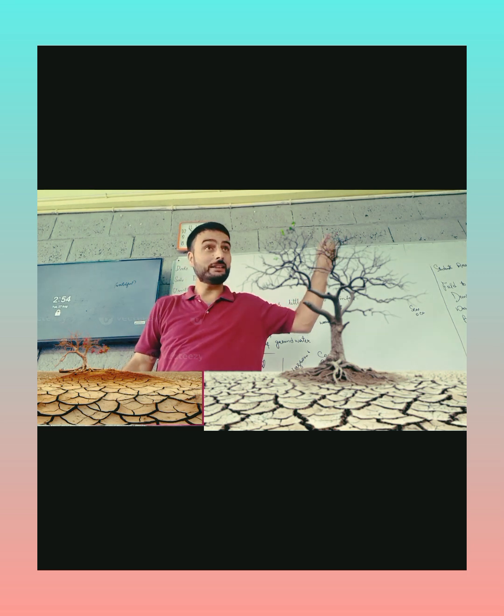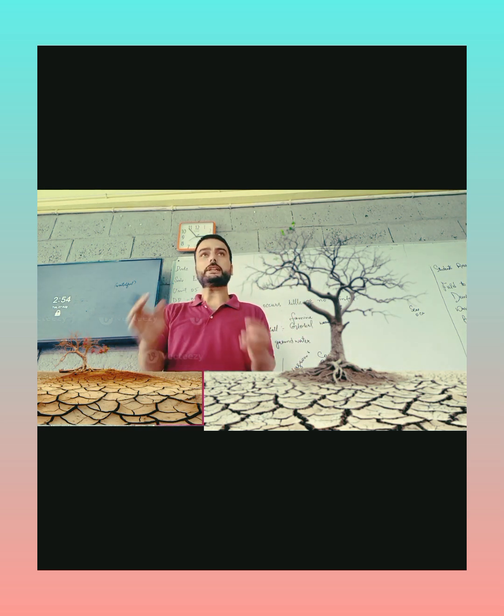Now if we cut down trees on a large scale, what will happen after that? Clouds will come, but they will move from one side to the other side. Those clouds will not undergo condensation here. These clouds will not carry rain for us. So deforestation is a cause of drought.